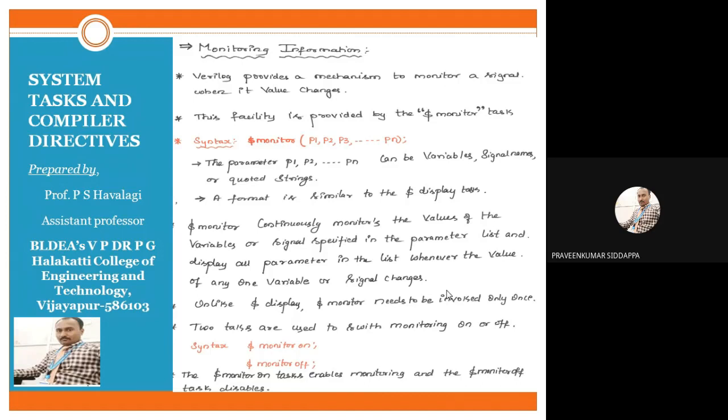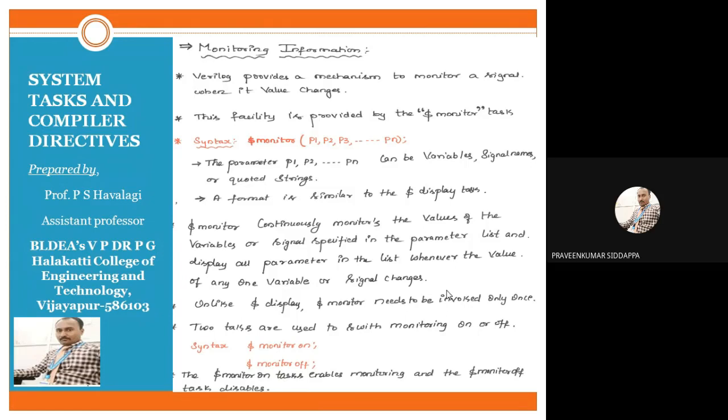So for that reason, in Verilog HDL, we have to monitor it. Whenever your input changes, the output also changes immediately. In that concept, we have to monitor your values. For monitoring the values of input as well as output, how should the syntax be written in Verilog HDL for monitoring purpose?